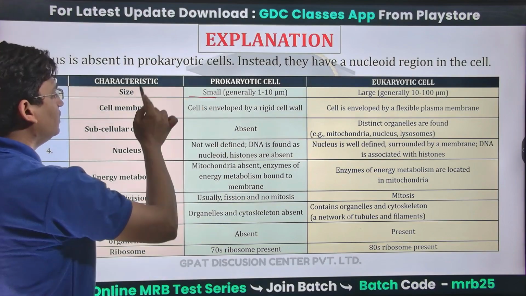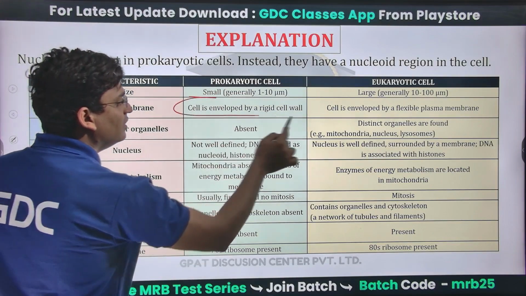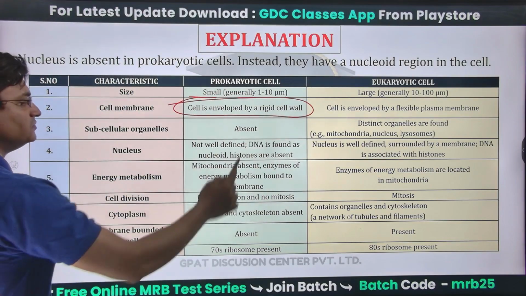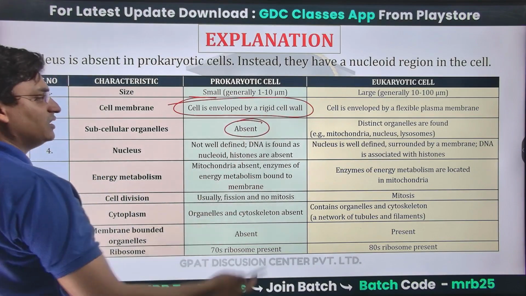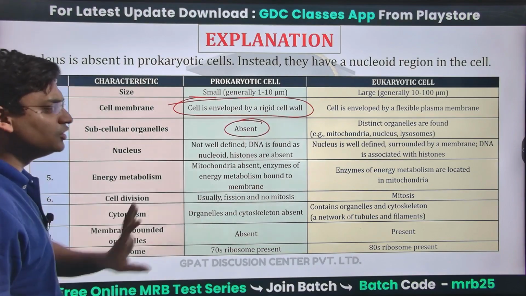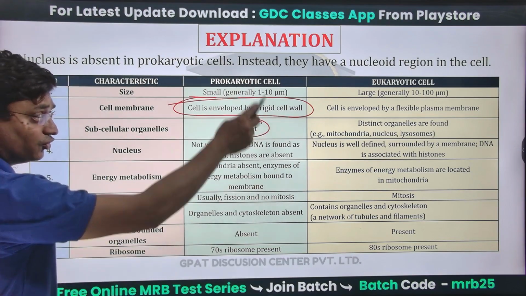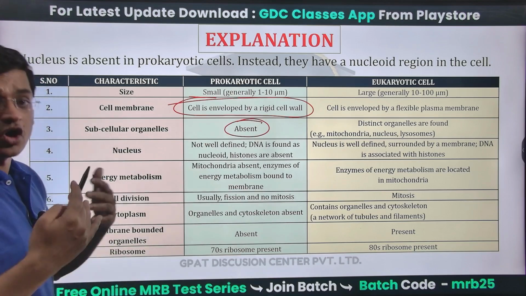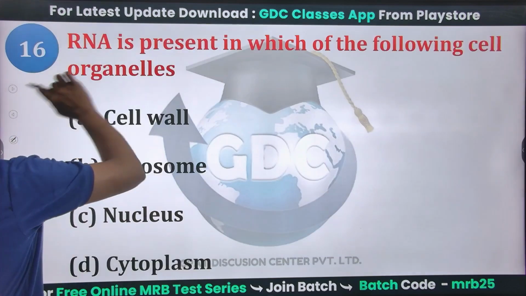Prokaryotes are smaller in size. They are enveloped by a rigid cell wall. They do not have subcellular organelles. They do not have a nucleus, while eukaryotes have more organized cell organelles, eukaryotic cells.